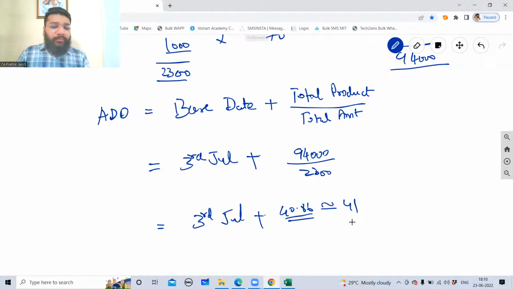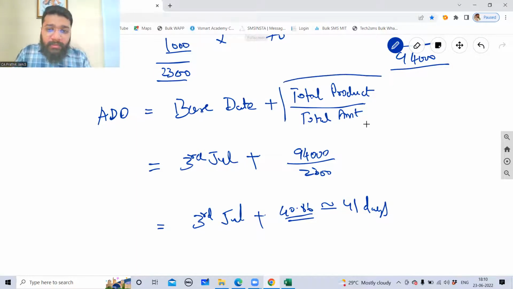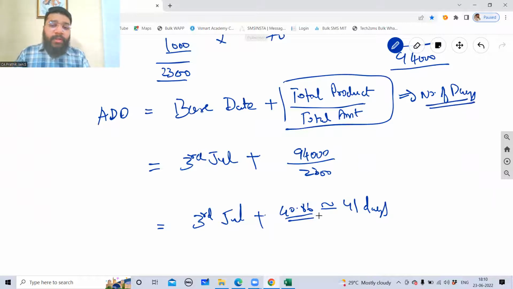It is 41, so 41 days. Total product divided by amount. Whatever you get, that is the number of days. The result of this is the number of days. Okay, so this is 41 days. Any problem here?